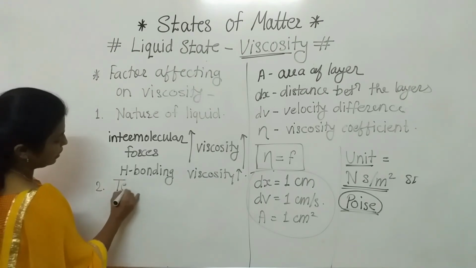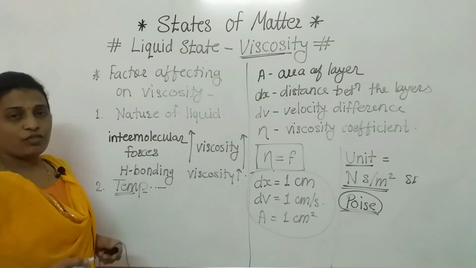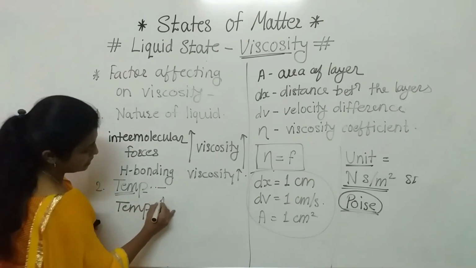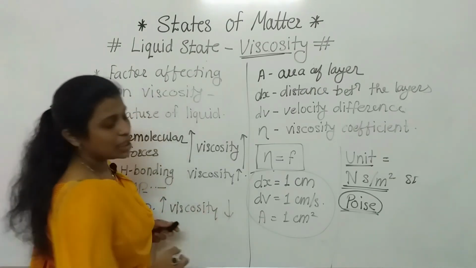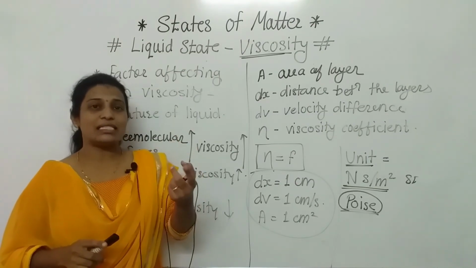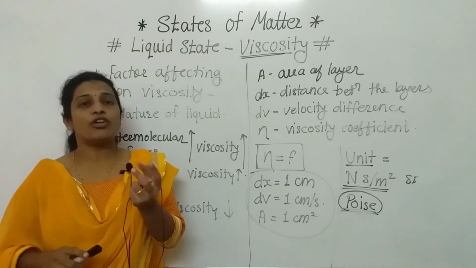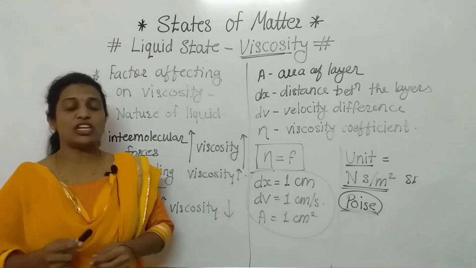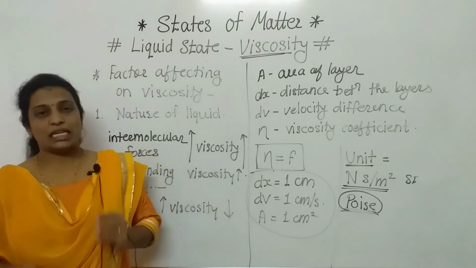Second one is temperature. Now we will discuss the effect of temperature on viscosity. When temperature increases, viscosity decreases. When temperature increases, the liquid becomes thin, meaning it is converting into more fluid form, that is nothing but less viscous. So the effect of temperature is: as the temperature increases, viscosity decreases.